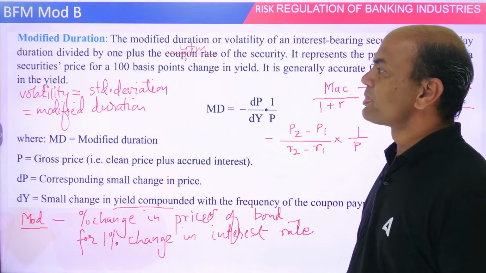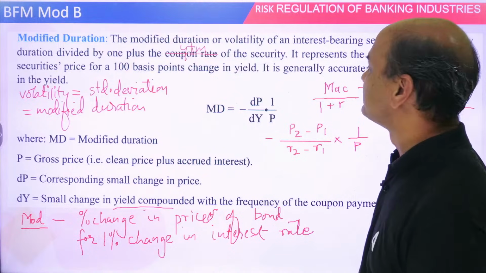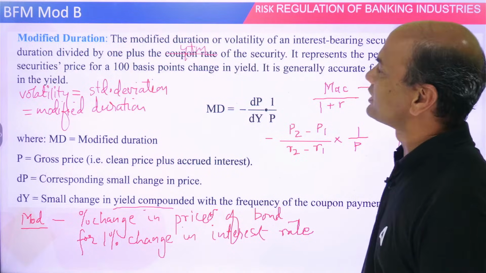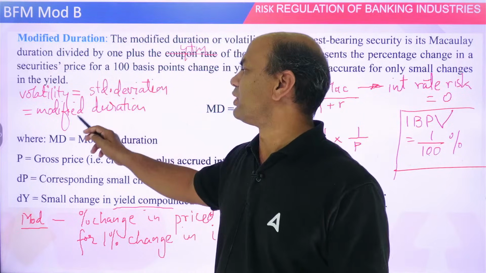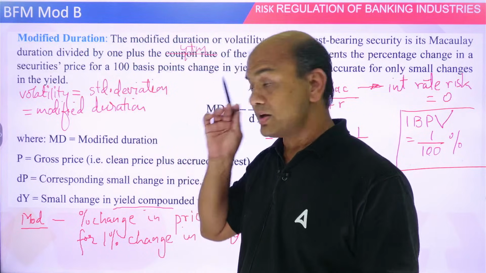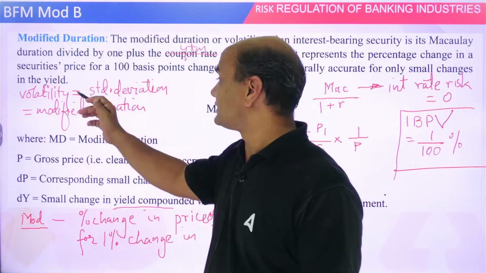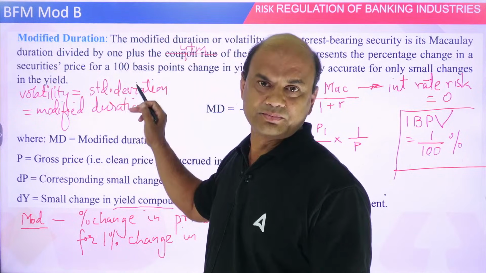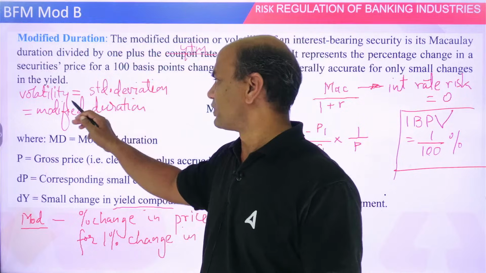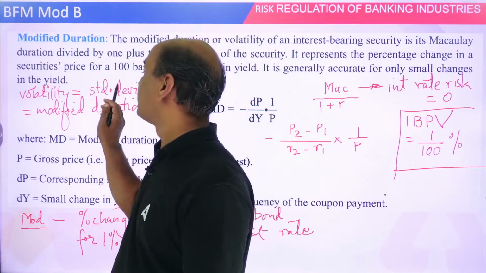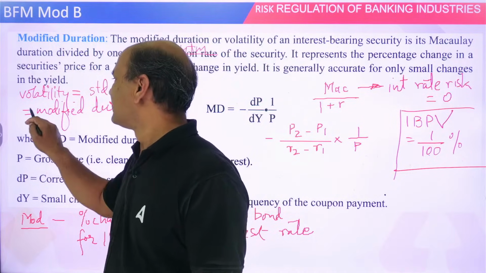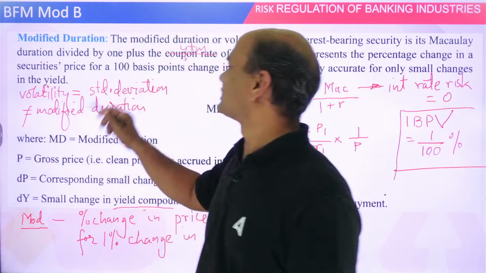What is YAD? Always remember one thing: volatility, standard deviation and modified duration. Volatility and standard deviation are the same.